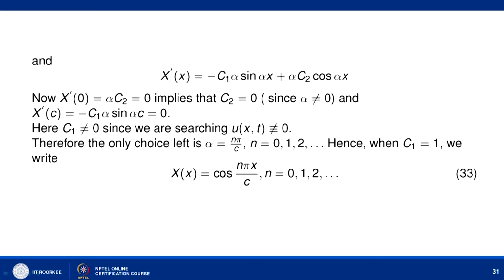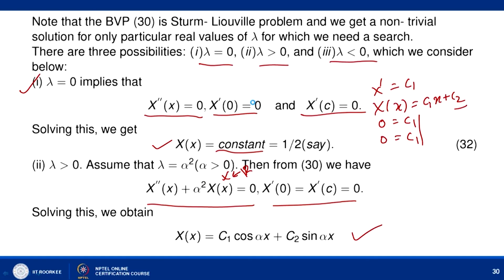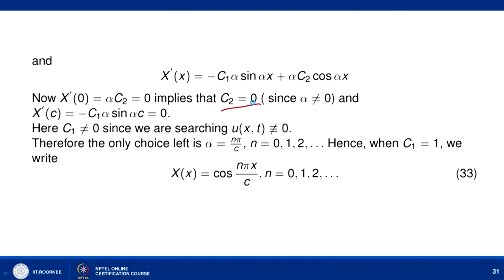Now alpha cannot be 0, so c2 has to be 0, because alpha is a positive real number. If we take alpha equal to 0, then lambda has to be 0, which case we have already considered. So here we assume that alpha is some value which is not 0. So c2 has to be 0 and x dash c equal to minus c1 alpha sin alpha c equal to 0. Now since c2 is already 0, if we take c1 equal to 0, then we have only the trivial solution, which we really don't want.